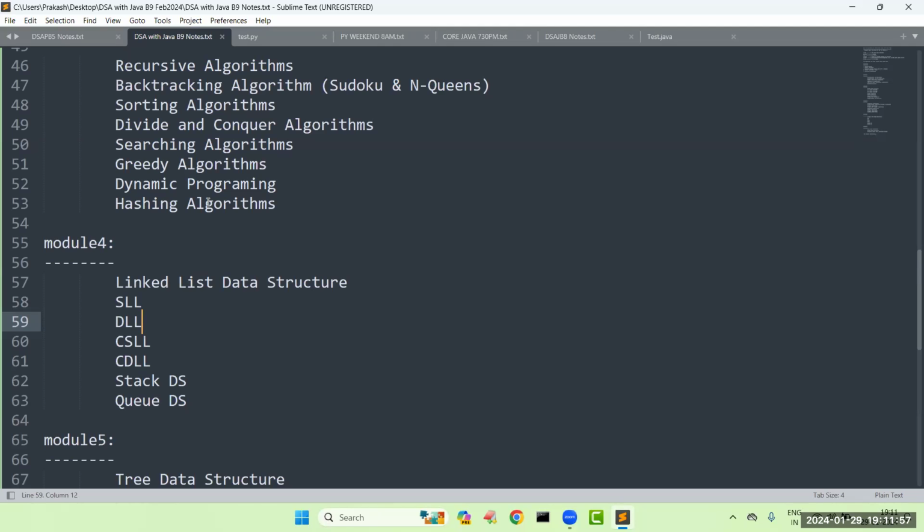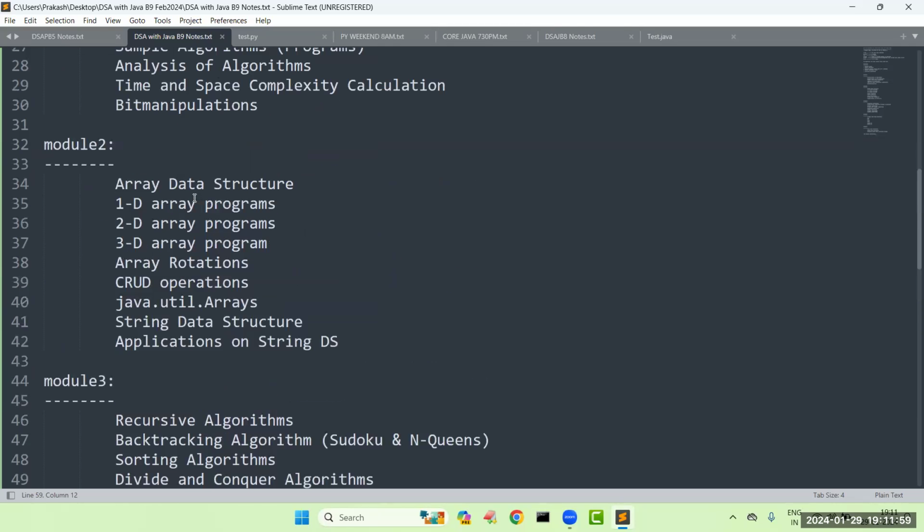Sir, how many problems will there be for every topic? For example, if you take array rotations, the concept is very simple: we have to rotate the elements. For that, 5 to 6 approaches are there, and we are going to see every approach with the help of a program. Suppose if you take CRUD operations, inserting an element, there will be multiple cases.